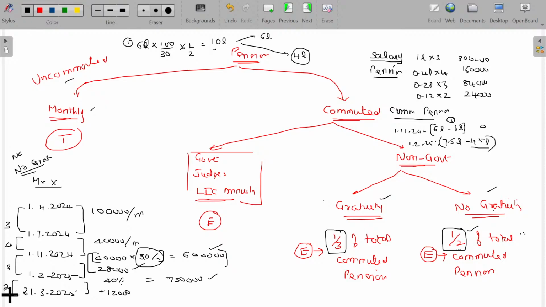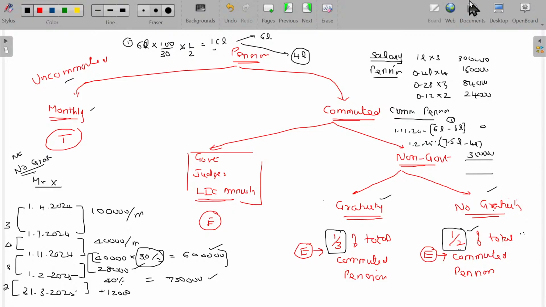He already got a commuted pension, so whatever benefit remains unused can be used here. In his lifetime, he can enjoy only to the extent of 10 lakhs. First, he enjoyed 6 lakhs. He still has time to enjoy another 4 lakhs, not 4.5, 4 lakhs. So you can subtract only 4 lakhs here. Then 3.5 lakhs is taxable income.